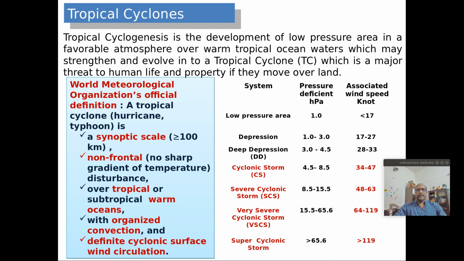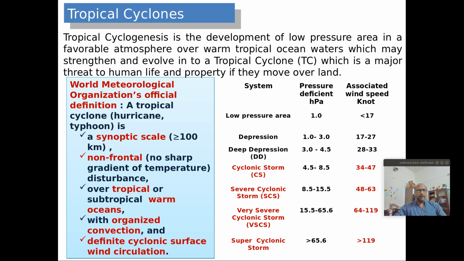basins. These are generally classified according to the central minimum sea level pressure, and also based on the maximum sustained wind speed. It is a synoptic scale system having a radius of greater than 100 kilometers to thousands of kilometers.